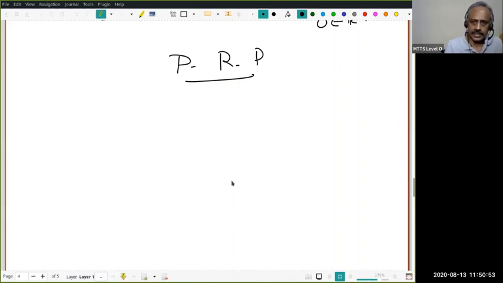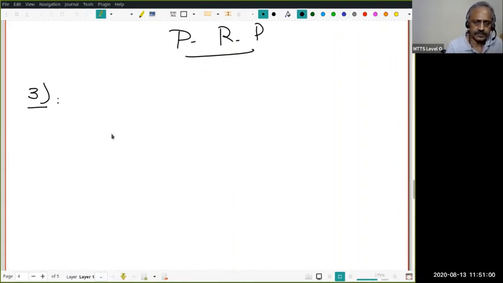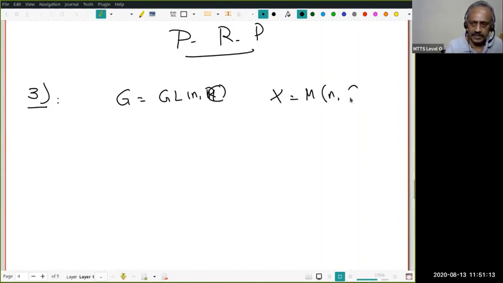Now let's look at a third example. Here my group G is GLn(R), and my set X is Mn(C), that is, all n cross n complex matrices. Now what is the action?